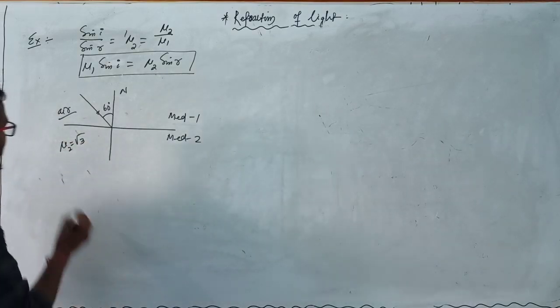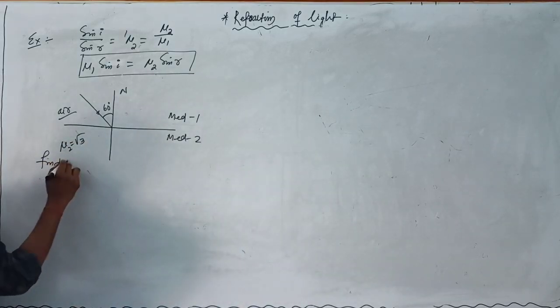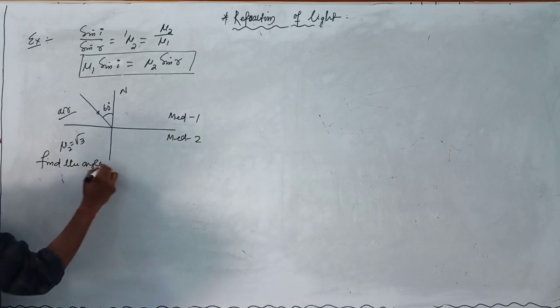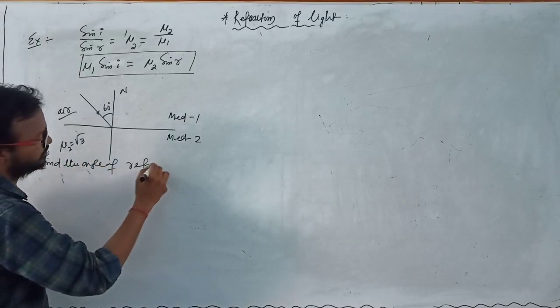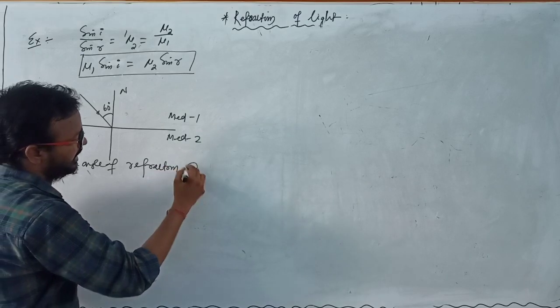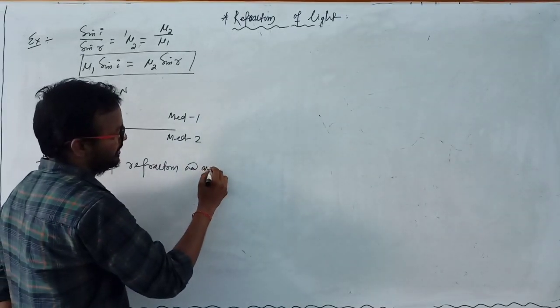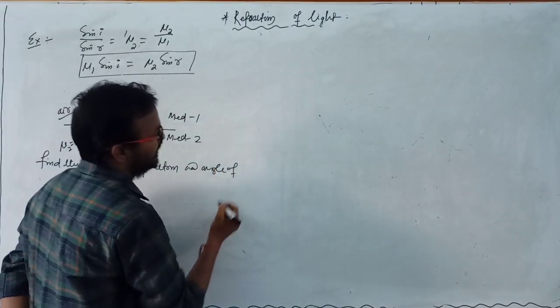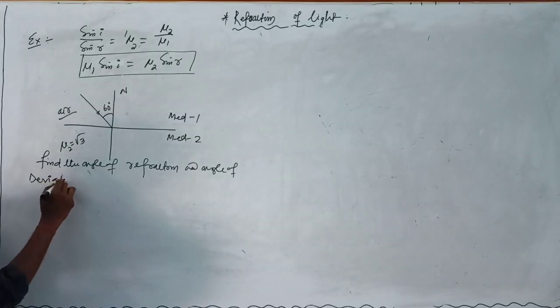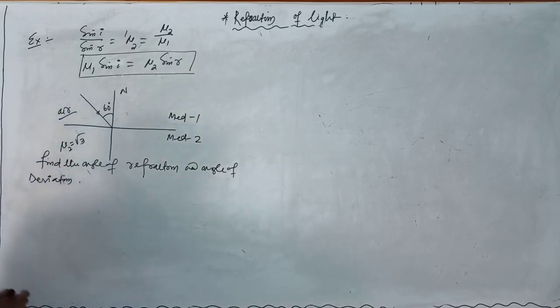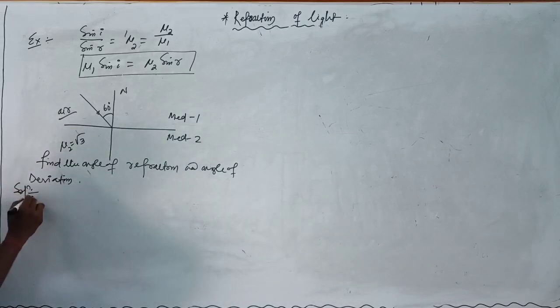Now the question: find the angle of refraction and angle of deviation. So how can you calculate this?